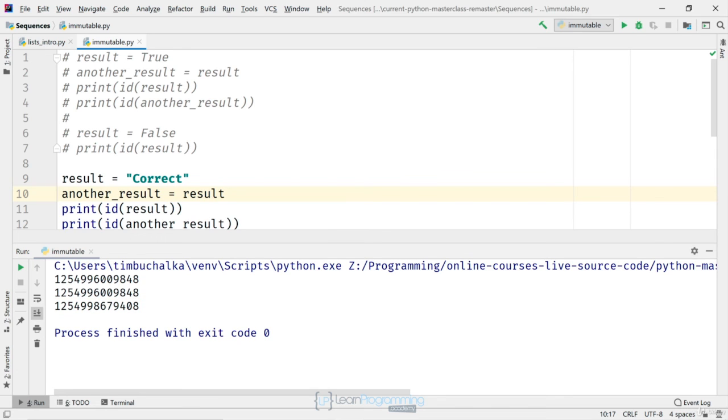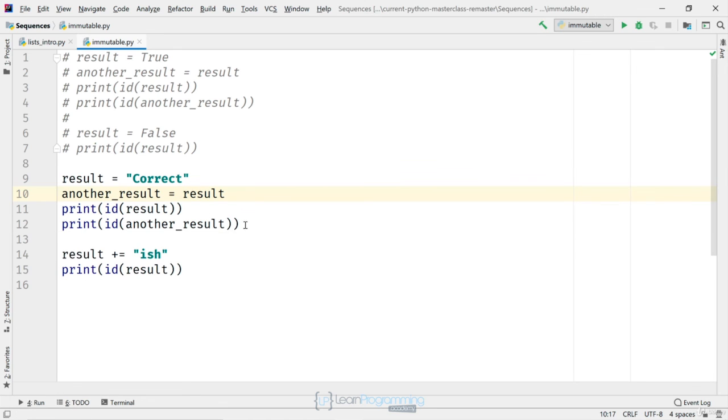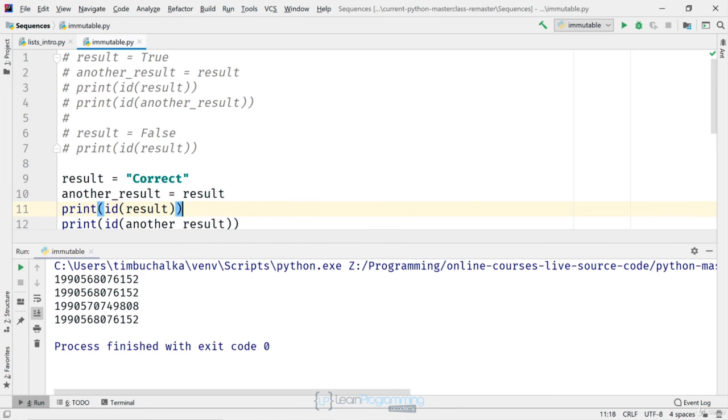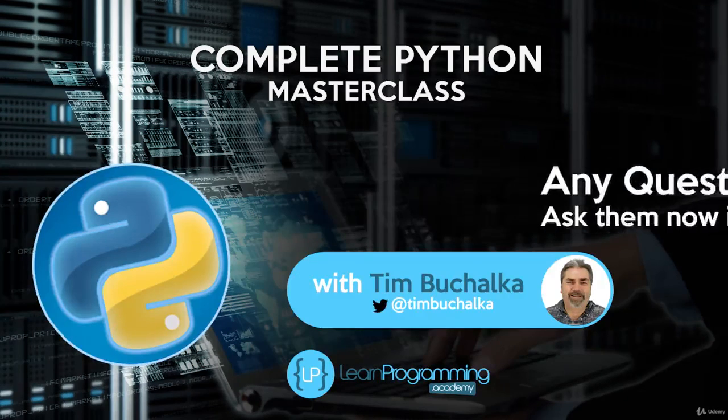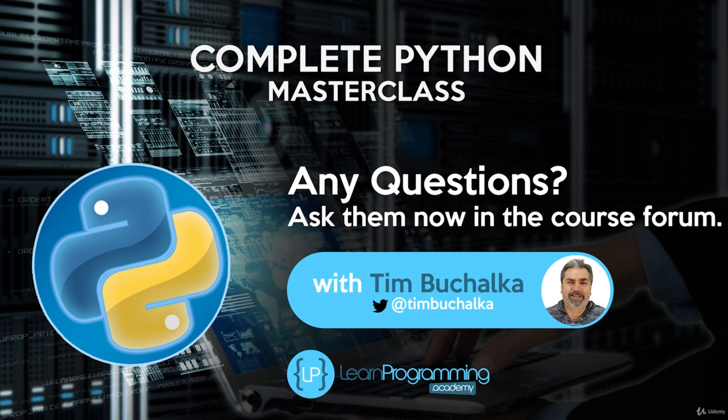Now, just in case you're not convinced, I'm going to print the ID for another underscore result as well. So let's do that. I'll just take a copy of that from line 12 and paste it in. Run that. So notice that the ID of result has changed, but another underscore result still has the same ID that it had to start with. Because strings are immutable, Python couldn't change the string correct. What it did instead was create a new string and bind the name result to this new string. Now don't worry if you're still a bit confused about this. It will make sense once you've seen the same thing with a mutable object. And we'll look at doing that in the next video.